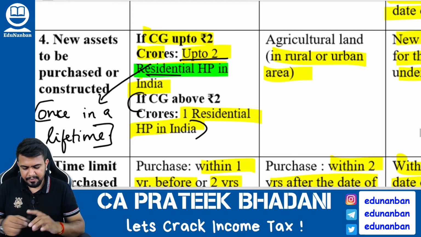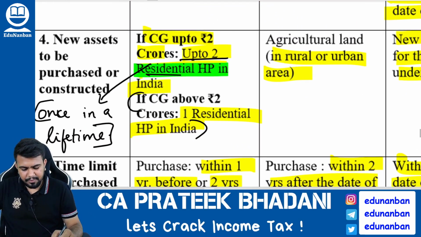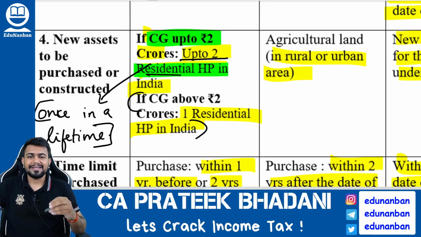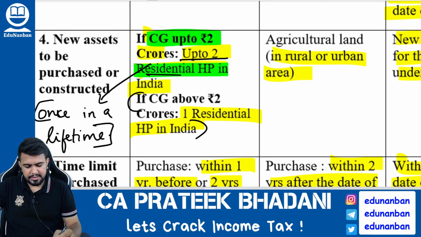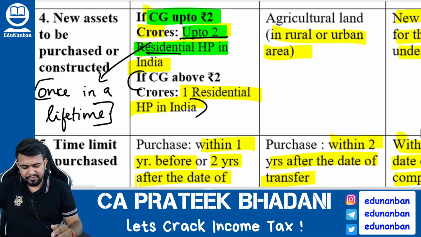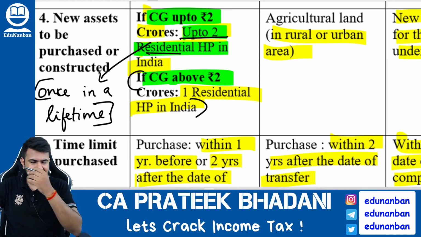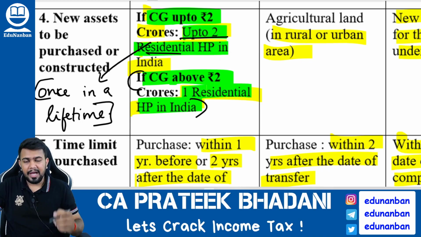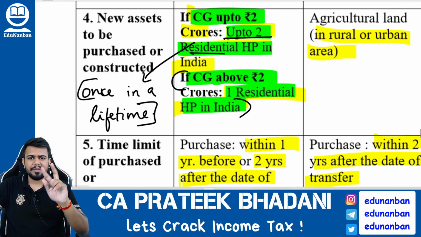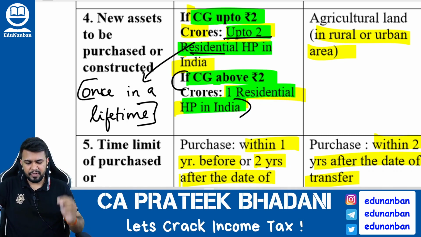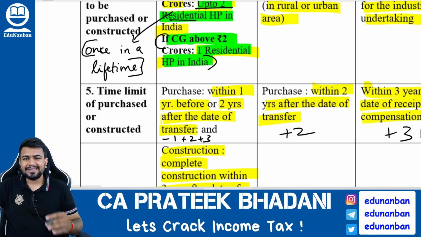And now listen here. If the capital gain amount is up to 2 crores, then the assessee can buy up to 2 house properties. But if the capital gain value is above 2 crores, then the assessee can buy only one residential house property. And one more thing, this 2 house property point is there, no? This benefit can be taken only once in a lifetime.